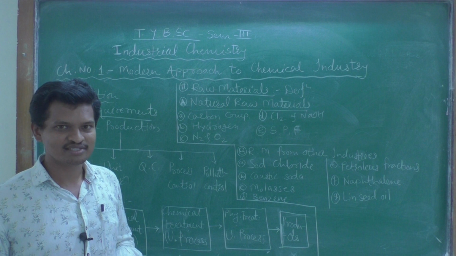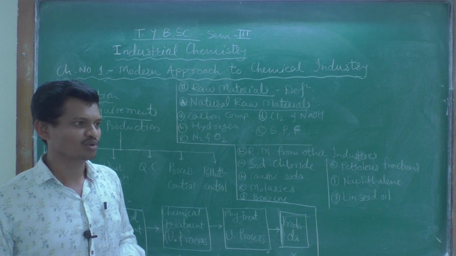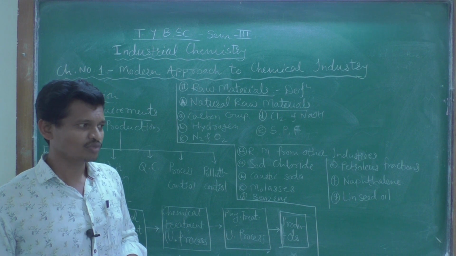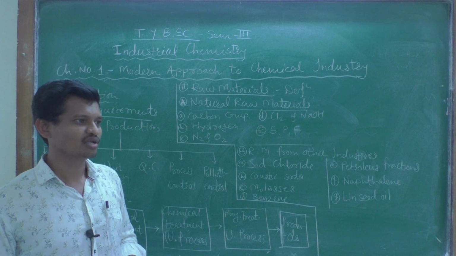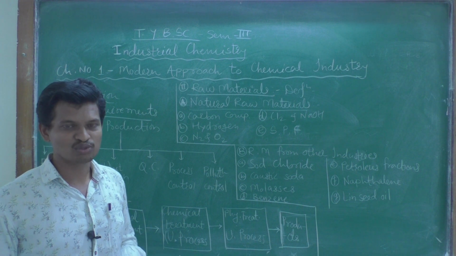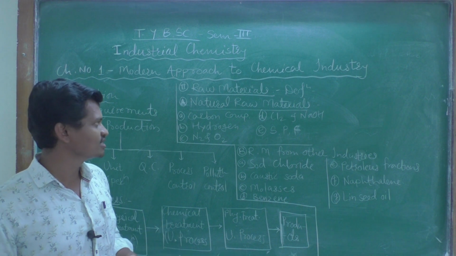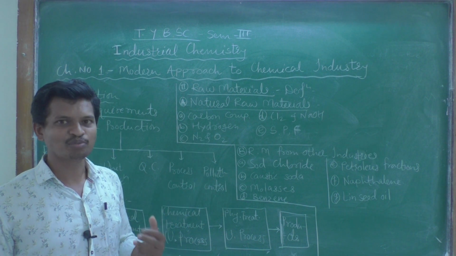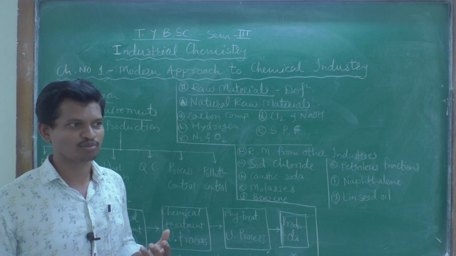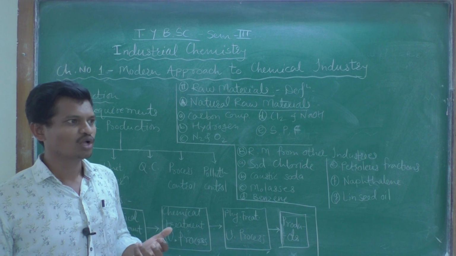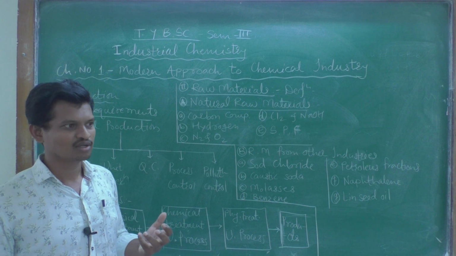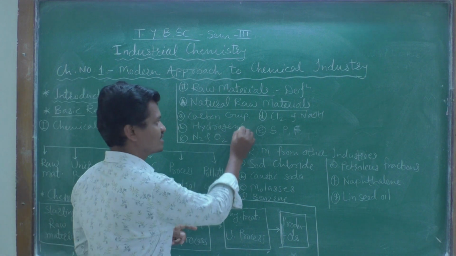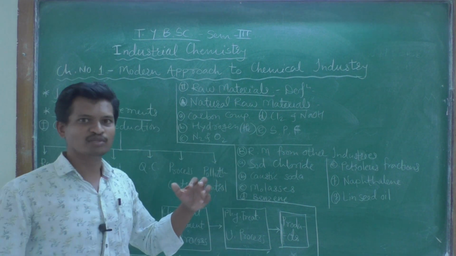Coal is obtained from the mines. Different carbon compounds can be derived from the carbides also. So these are the different sources. Then B, hydrogen, H2 gas. It is generally prepared from water itself, because water is H2O and it is an oxide of hydrogen. So by the electrolysis process, hydrogen or H2 gas is obtained from water.